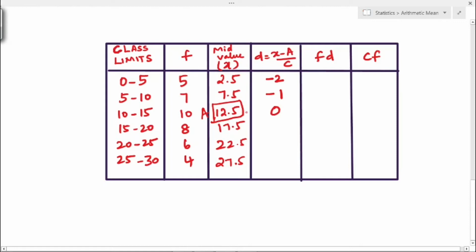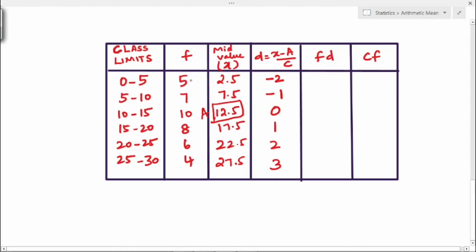Next substitute 17.5. So (17.5 minus 12.5) divided by 5, that is 1. If you substitute 22.5, you will get 2. If you substitute 27.5, you will get 3. So these are the values of D. Next we have to find FD. FD is nothing but we have to multiply F and D.